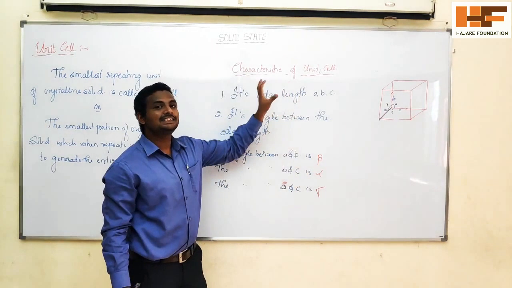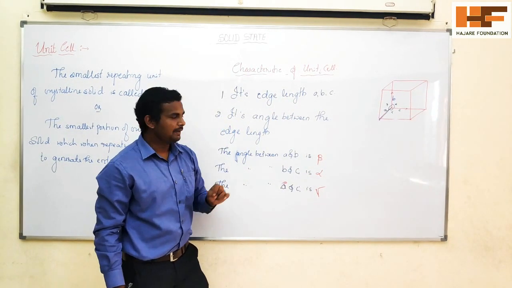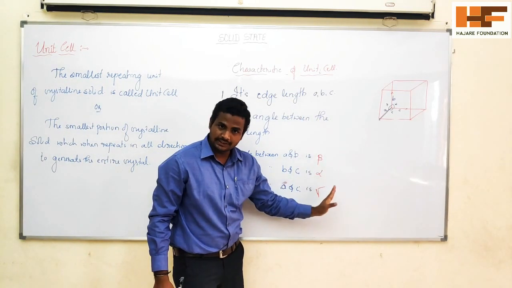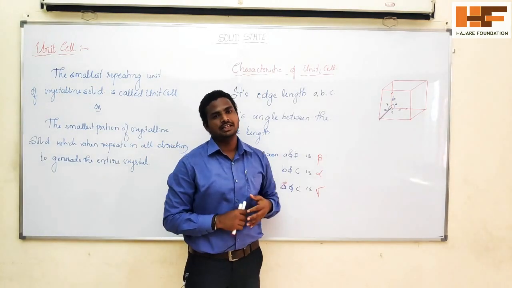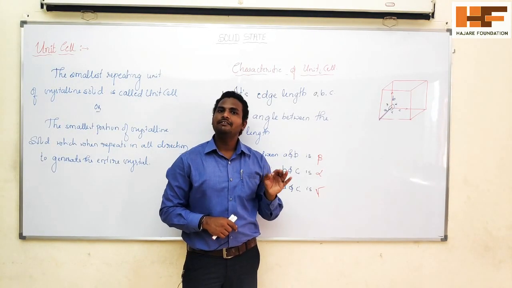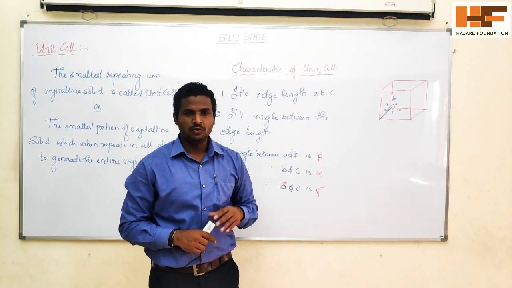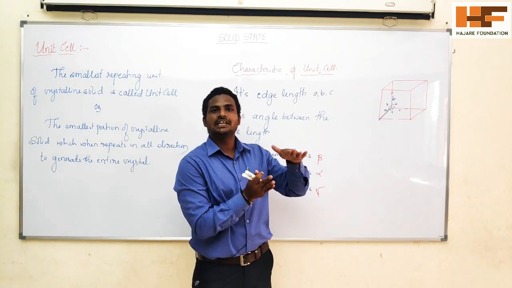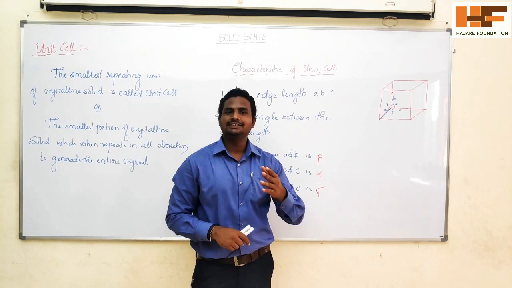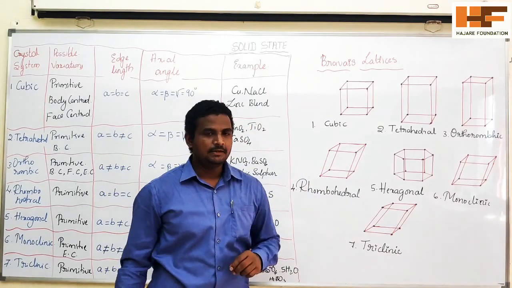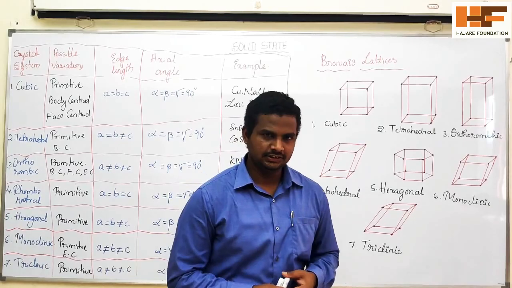Based on these 6 parameters, we will get 7 crystal lattices, and those 7 crystal lattices are called Bravais lattices. This is because of the name of the scientist who gave this set of 7 crystal systems. So let's discuss that next, the Bravais lattice. The name of this scientist is the French physicist.